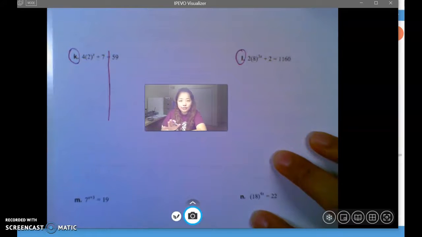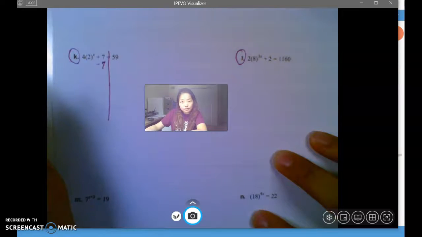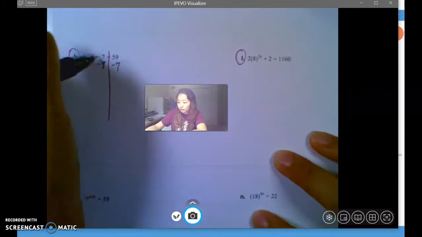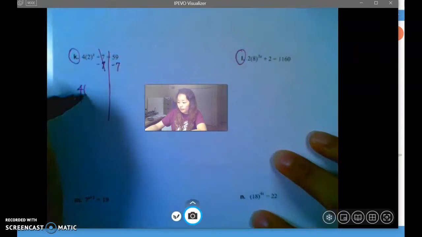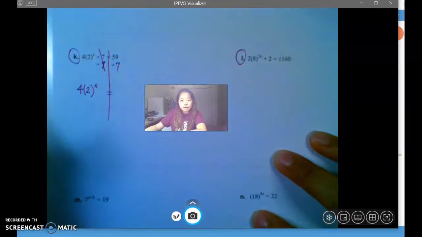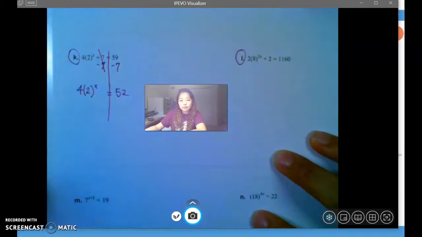We are not just changing to log right now because there's so many things that you can just simply make disappear. So first, yes, that's 7. No need. We can make it clean, make it short, get rid of all that if you just subtract the 7. 59 minus 7, that would be 52. That's the first step. Now what?